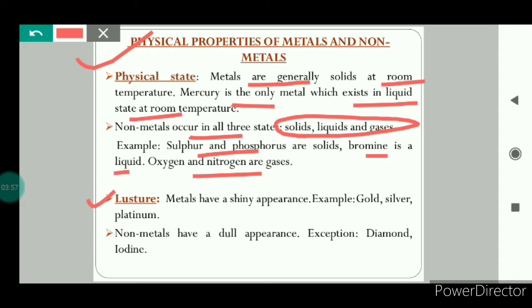Now let's talk about luster. Metals, they have a shiny appearance. That means metals, they look shiny. For example, gold, silver, platinum, and that's the reason gold, silver, etc., they are used for making jewelry. But the non-metals, they have a dull appearance. That means they are not shiny. Diamond and iodine, they are the non-metals which have luster. So they are the exceptions.